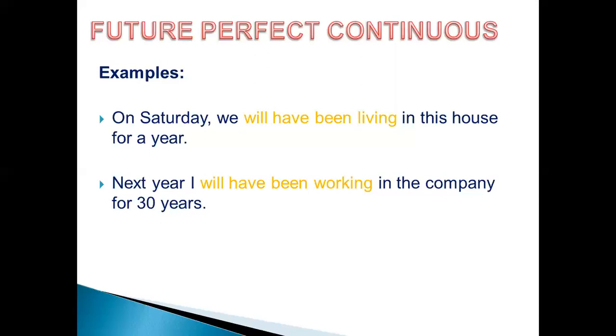But when we have a duration of time, a period of the action, or if you would like to know the starting time of the verb, which is 30 years, it means don't use the future continuous alone, don't use the future perfect alone, but use the future perfect continuous, because we have a period of time. We know in these sentences how long the action will continue for.